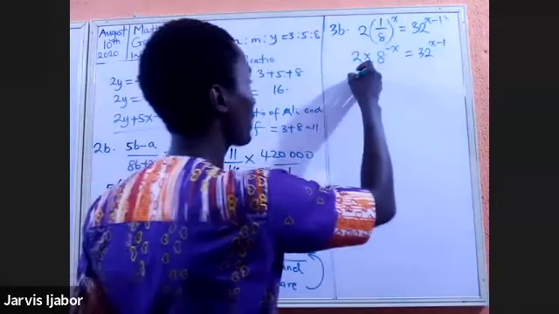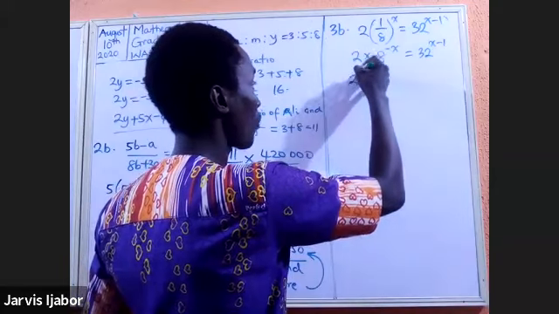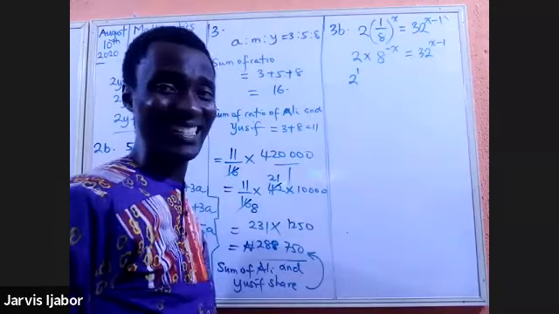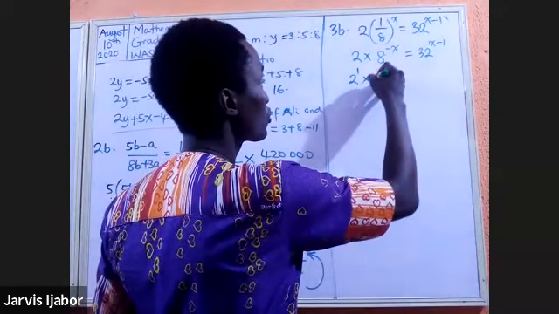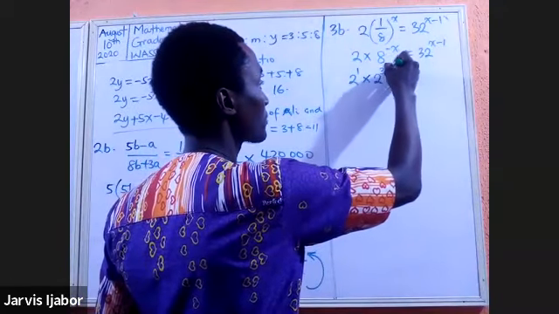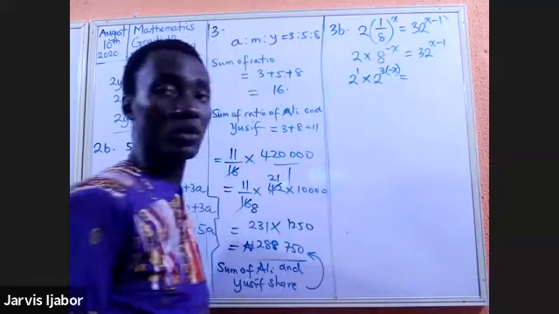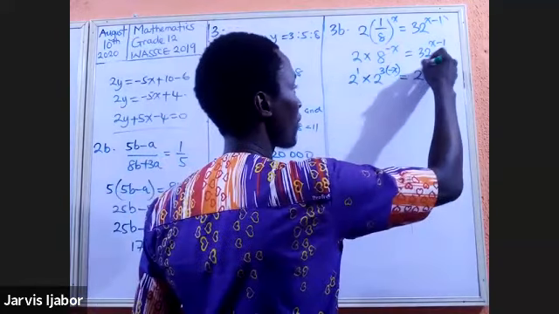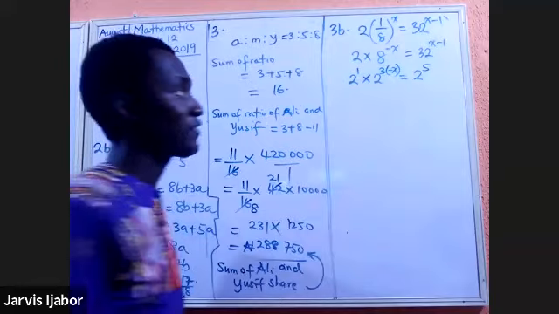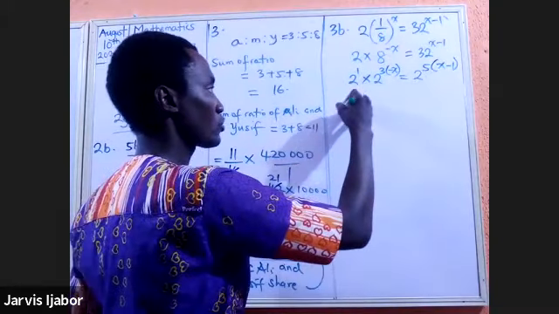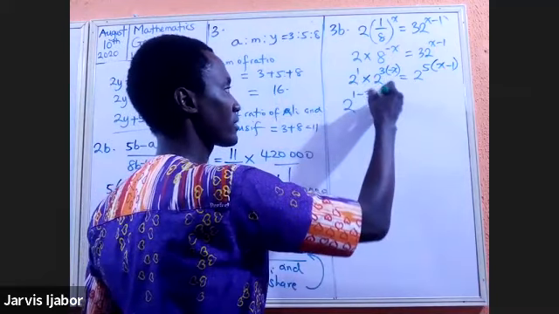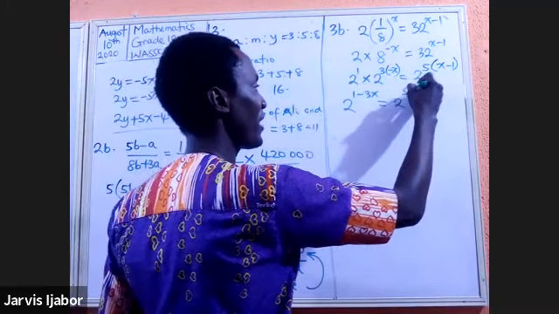So from here, I'm going to have 2 raised to the power of 1, because anything raised to the power of 1 will give me 2, times 2 raised to the power of 3 times minus x equal to 2 raised to the power of 5. 32 is 2 raised to the power of 5 into x minus 1. So this will now give me 2 raised to the power of 1 minus 3x equal to 2 raised to the power of 5x minus 5.